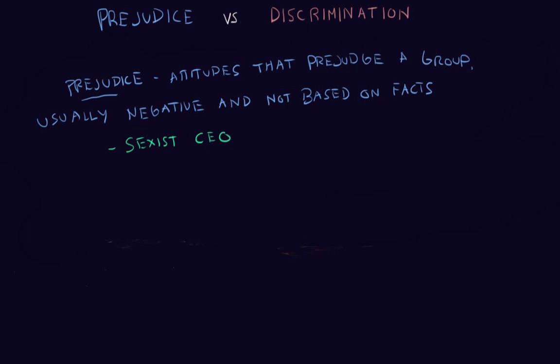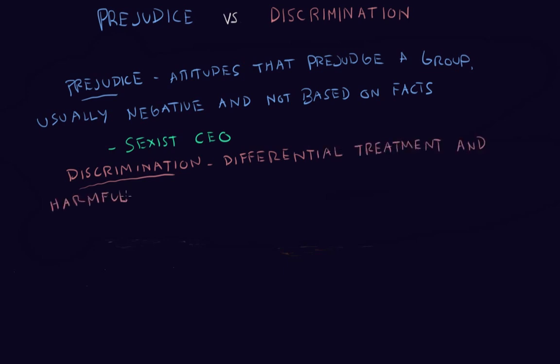So now let's take a quick look at discrimination. Discrimination is differential treatment and harmful actions against minorities. The big differentiation here is actions. Like, action is being taken. So you sort of act on your prejudice. I like to think of it as you're going a step further.